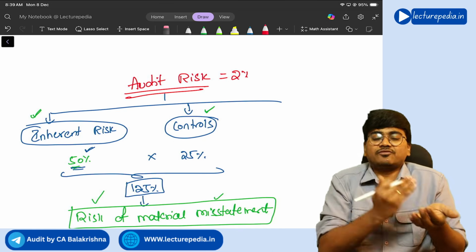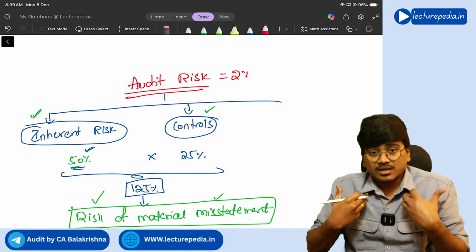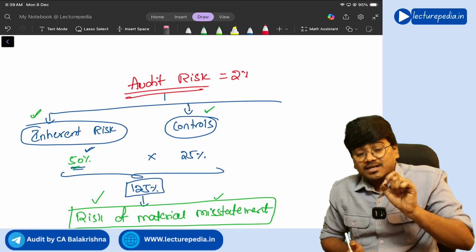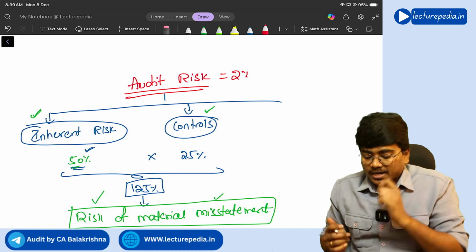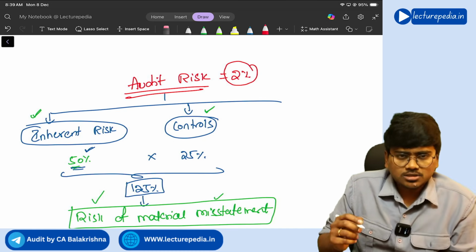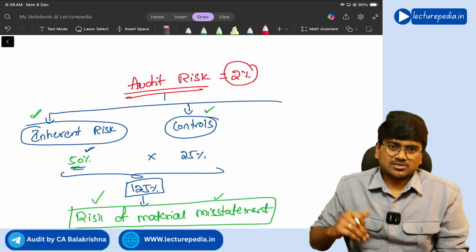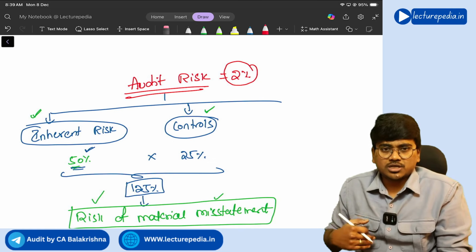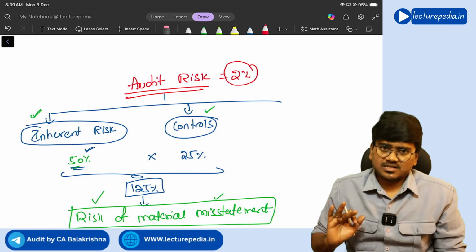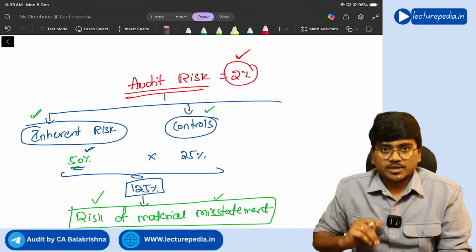Auditor not identifying that misstatements is known as audit risk. Auditor giving inappropriate audit opinion. So auditor is okay if audit risk is up to 2%, because audit cannot give 100% assurance, audit cannot give absolute assurance, it can only give reasonable assurance. So auditor felt that it is okay for me if audit risk is up to 2%.